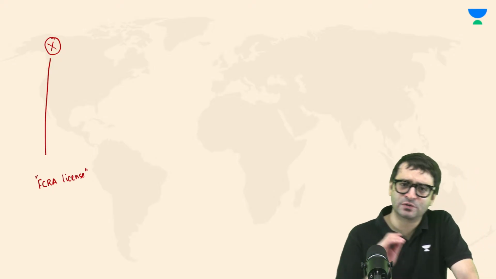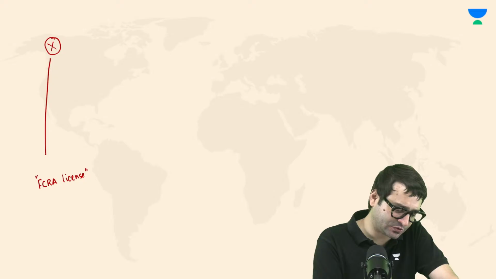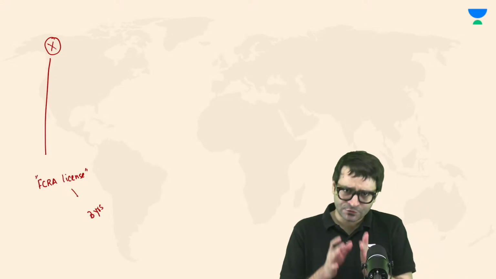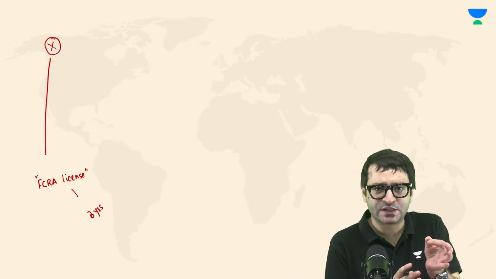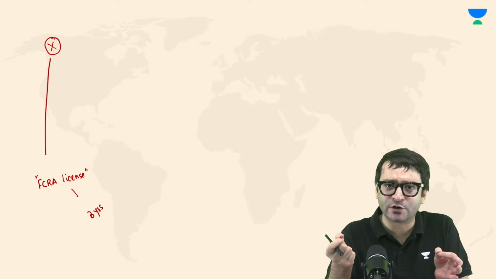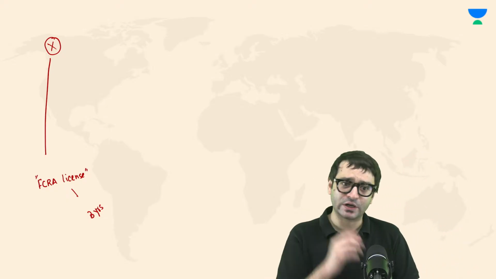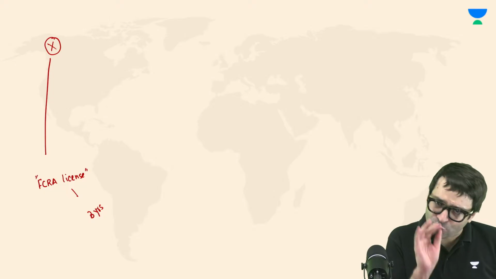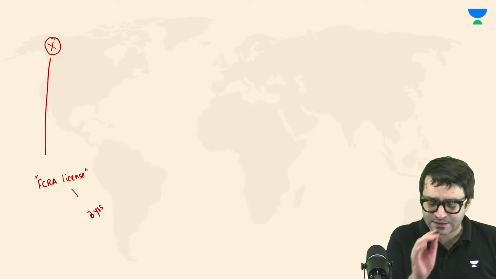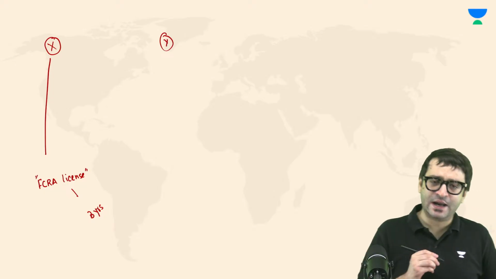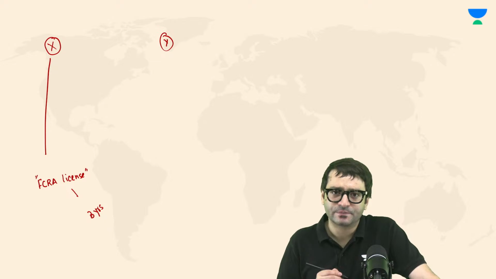Central government will issue this license, and this license is valid for 3 years. That means for 3 years, because you have this FCRA license, you can receive foreign contribution, foreign funding. But previously, what you could have done, X also has an FCRA license. Y also has an FCRA license.